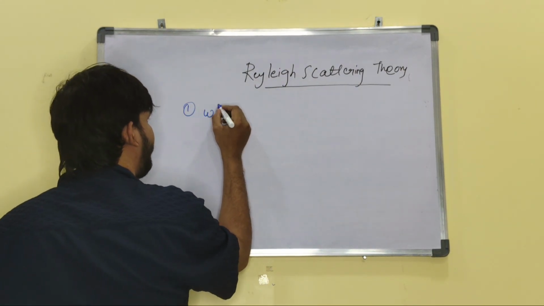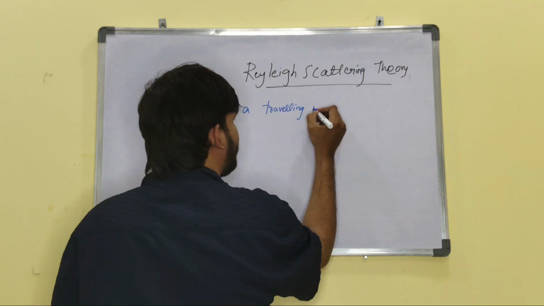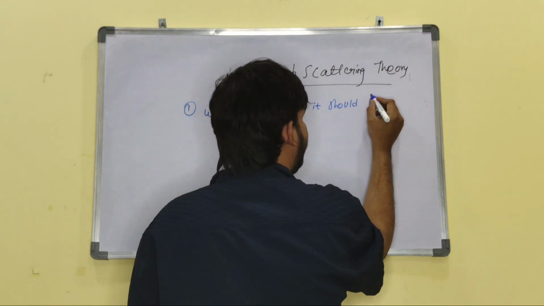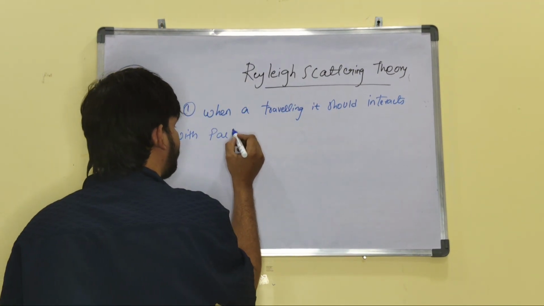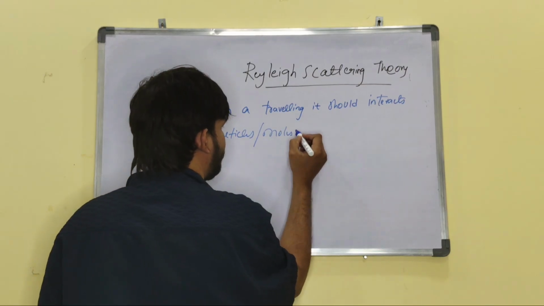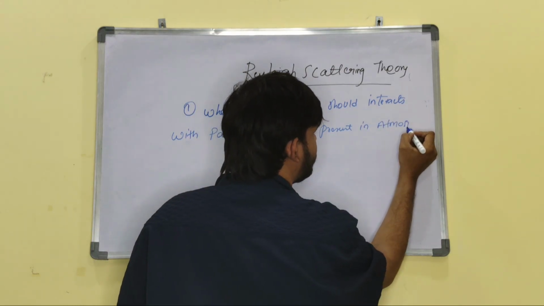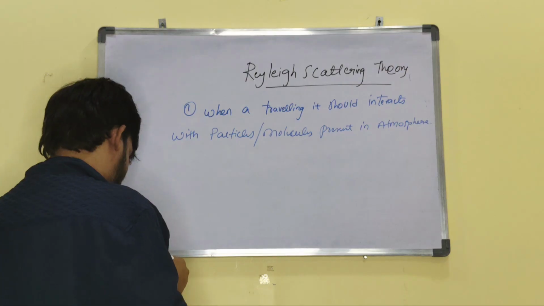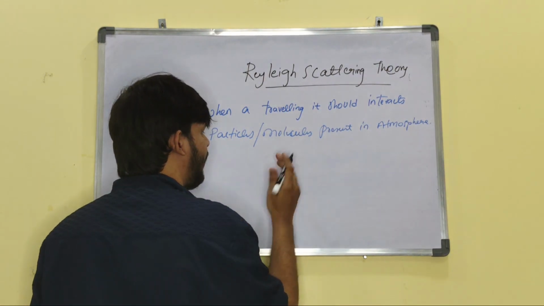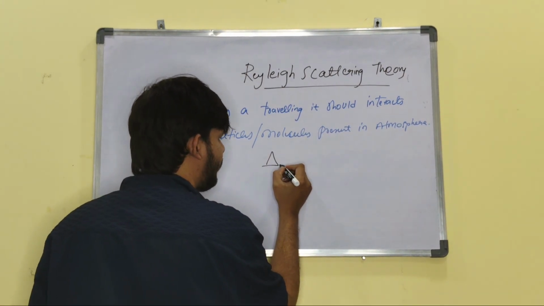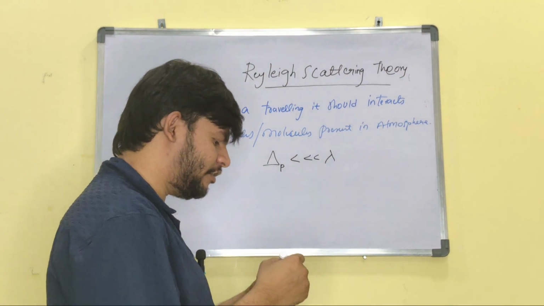First point: when light is traveling, it should interact with particles or molecules present in the atmosphere, but the size of the particles should be less than the wavelength. Then only the Rayleigh scattering theory is possible.